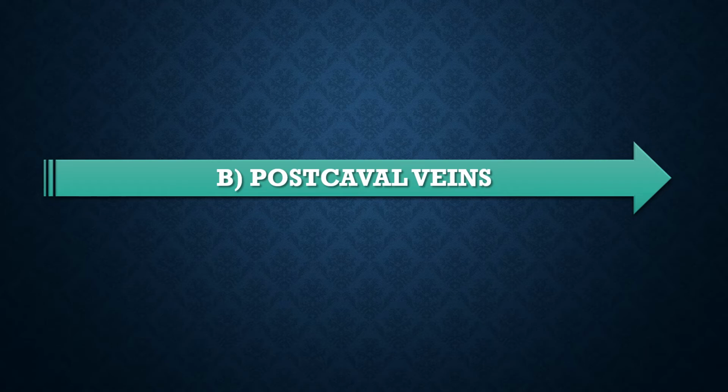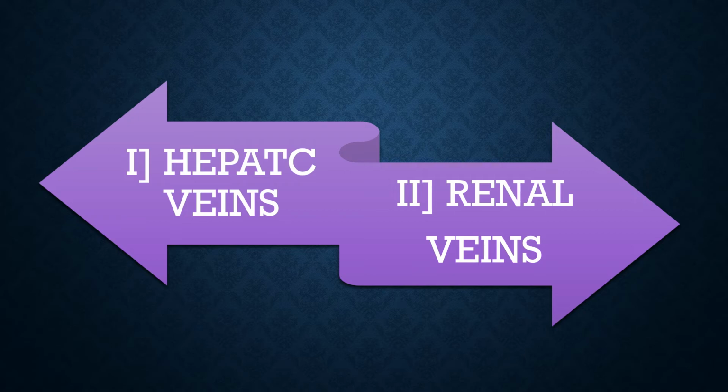Now let us discuss about the postcaval veins. This postcaval veins collects the deoxygenated blood from lower part of the body. Each postcaval vein is formed by the fusion of various veins. First one is hepatic veins. This hepatic veins collects deoxygenated blood from liver.